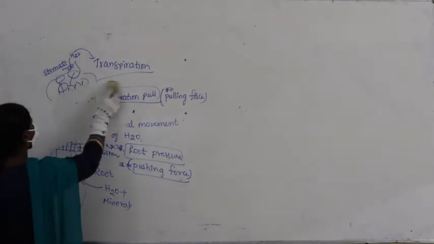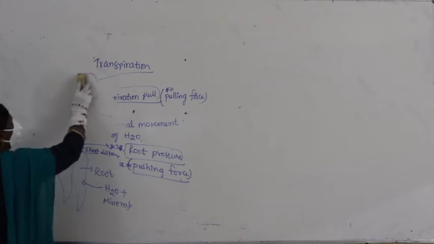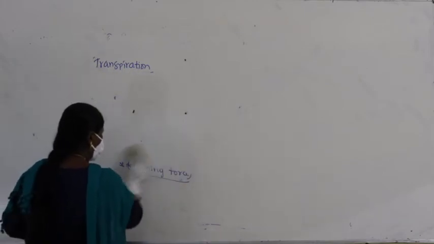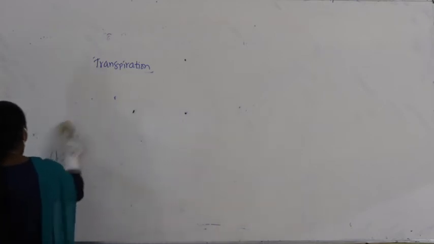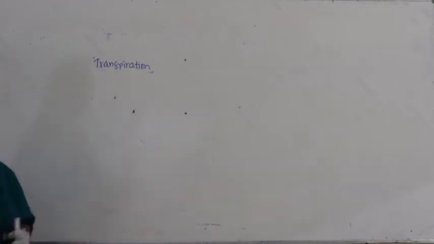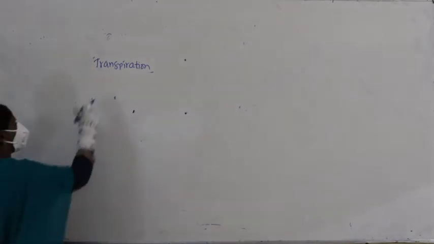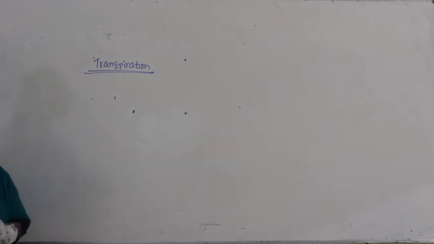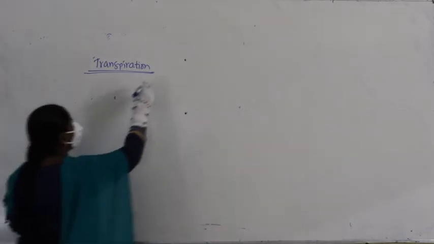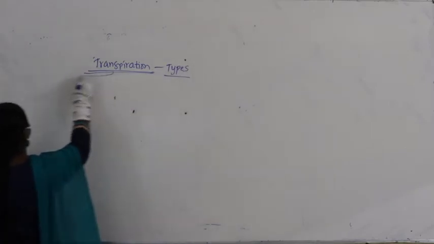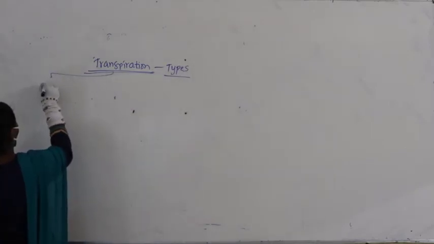Now, if you take transpiration, you know that loss of water from stomata is called transpiration. What is transpiration? Loss of water through stomata is called transpiration. Now, let us take the types of transpiration. Altogether we can take three categories.